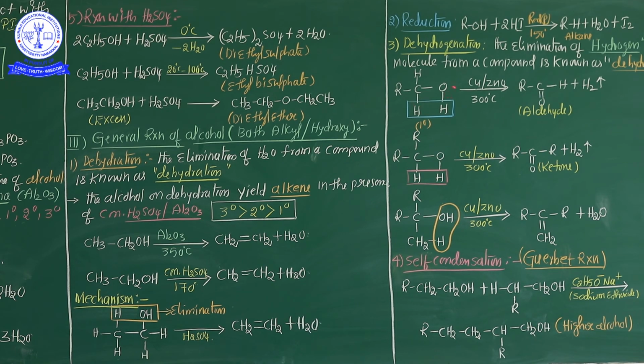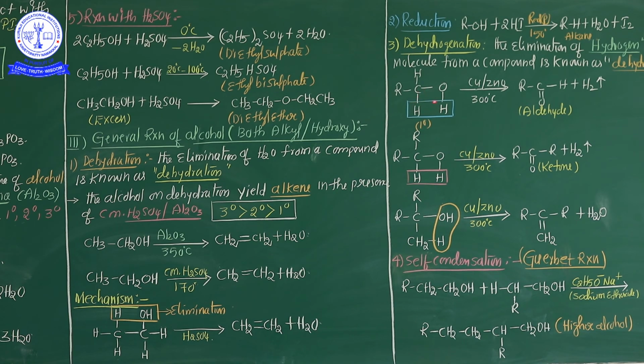In the mechanism, an H is separated from the alcohol group and an H from the carbon as well. Hydrogen is eliminated, and ultimately the aldehyde group is obtained. This is the 1 degree alcohol.